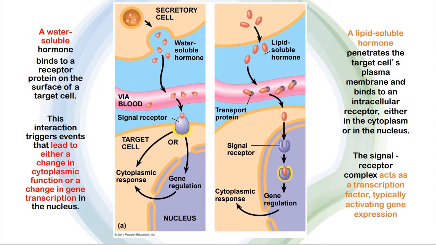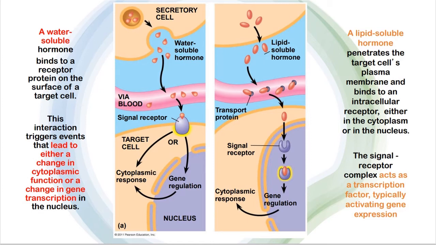When they arrive at the target cell, the water-soluble hormone will diffuse out from the blood vessel and bind to the signal receptor. So the hormone itself will never physically enter. It simply binds to the signal receptor, where this interaction will trigger events that lead to either changes in cytoplasmic response or changes in gene regulation.